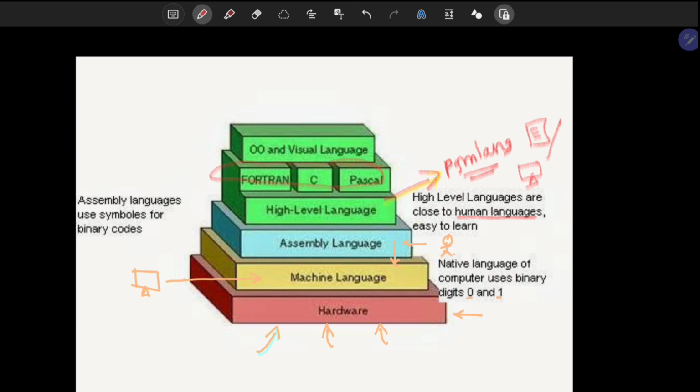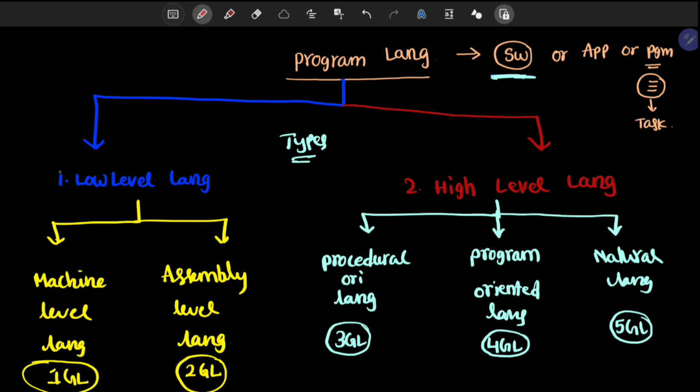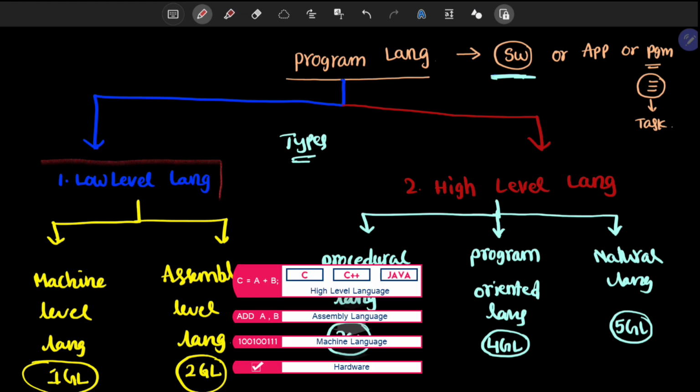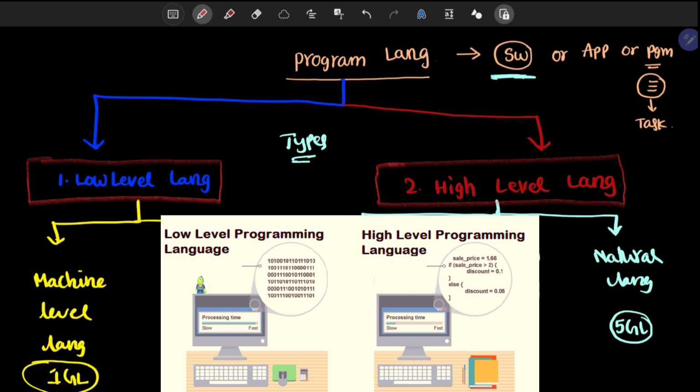Let us talk in detail about them one by one. So this is our diagram. Now we have an idea of what low level language and high level language are. Low level language means machine interaction language.